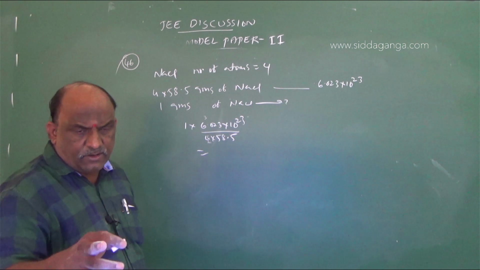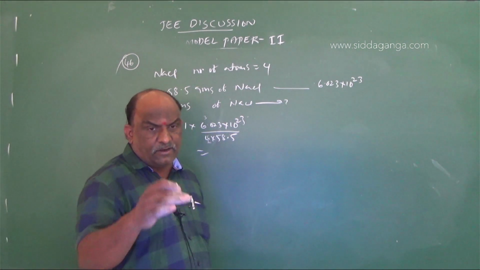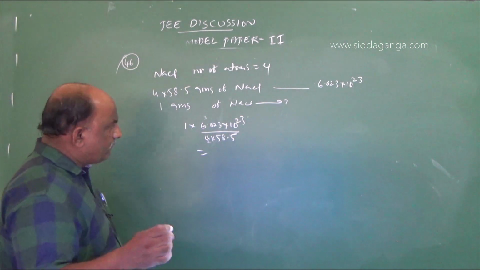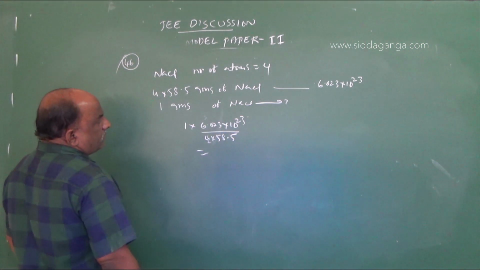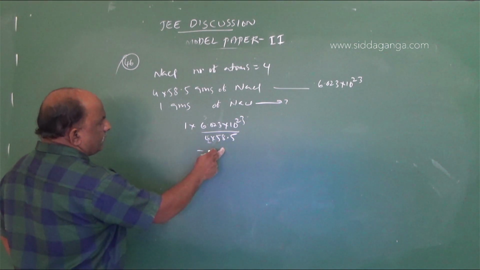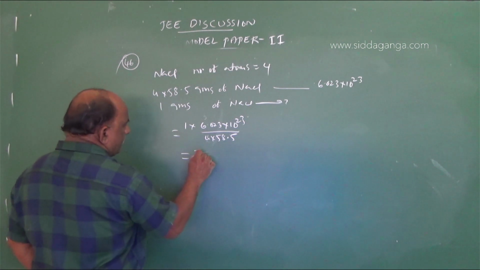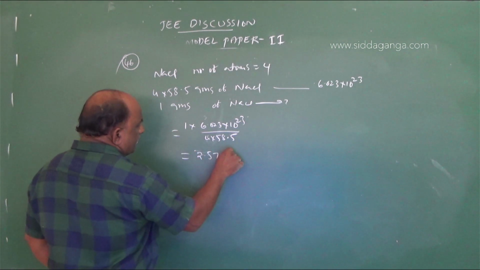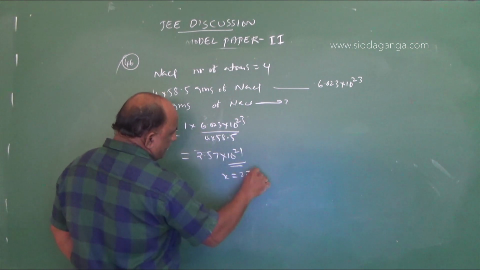The options are 2.56, 2.57, 2.54, all near values. So for this we have to do the calculation. After calculating we will get the answer 2.57 into 10 power 21. So x is equal to 2.57.